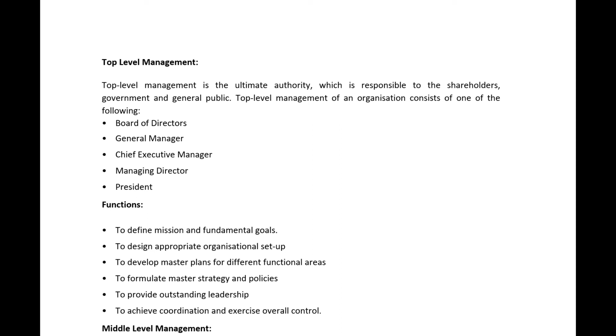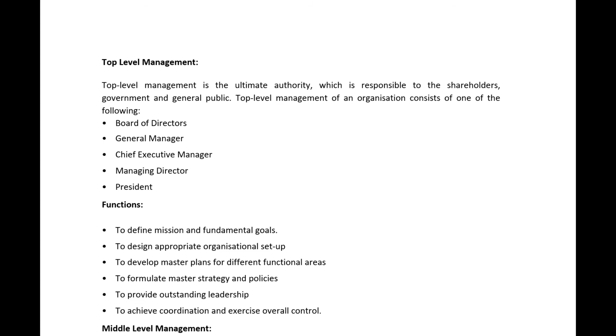So what is the job of top level management? What are its functions? First, to define the mission and fundamental goals. They will set goals for the managers working under them. For example, take top level manager A. Under the top level manager there may be mid level managers like A1, A2, A3. So what does the top level manager do? The top level manager will always define a set of goals or a mission: we should achieve this, we should achieve that.